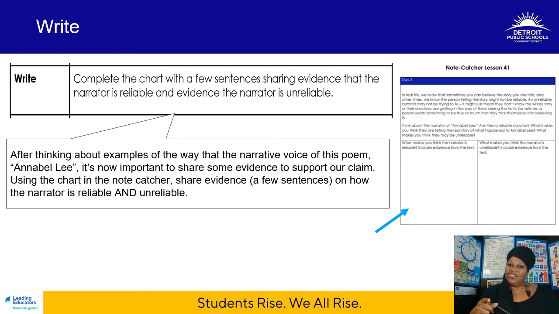So, using this chart in the note catcher, let's just jot down a few sentences and use evidence from the text to explain why you feel the narrator is reliable and why you don't believe the narrator to be reliable. In other words, you think he or she is unreliable.